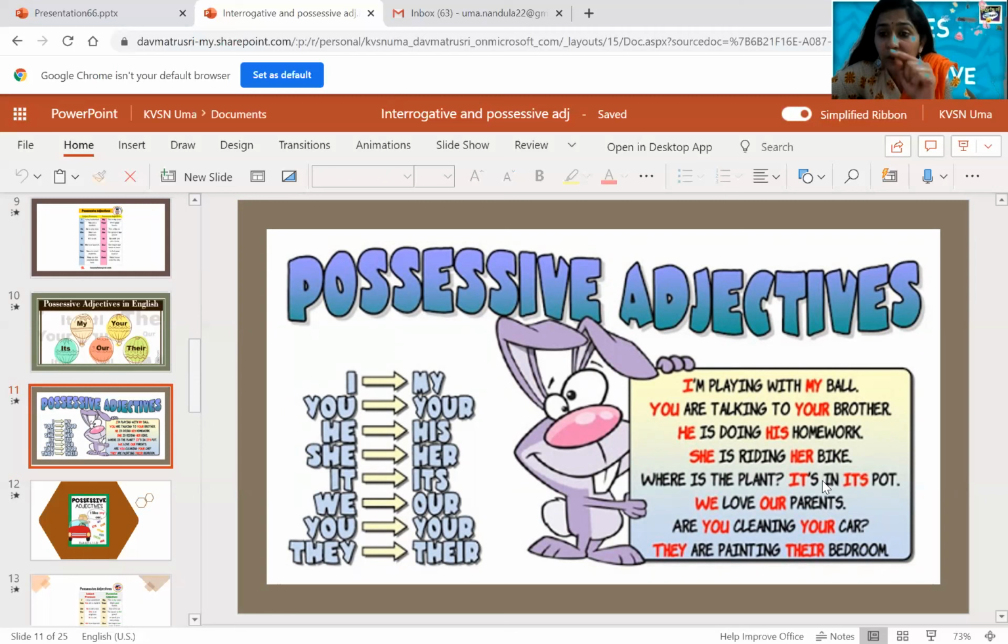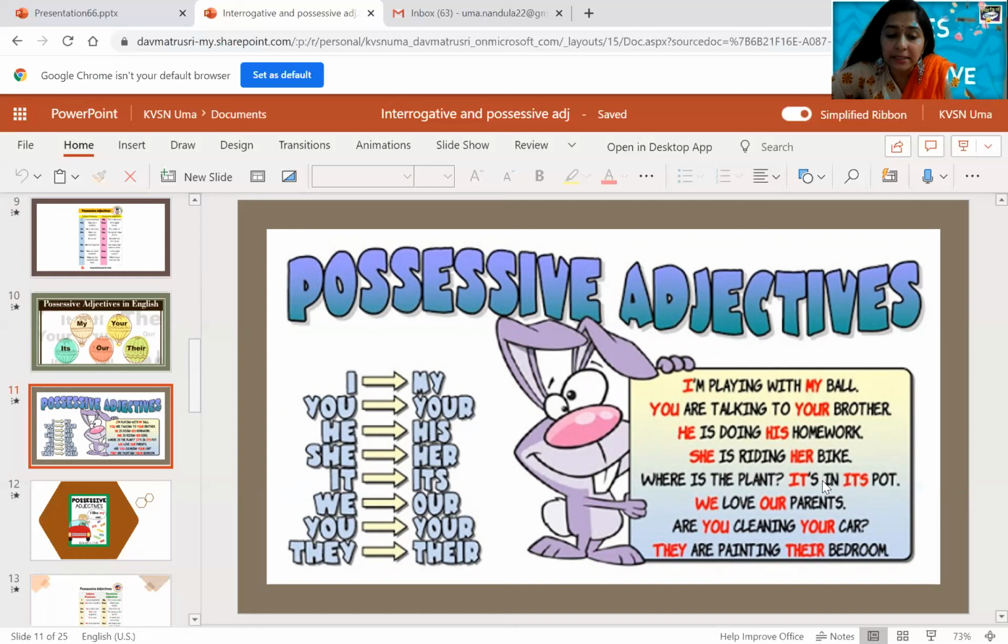So wherever I put the question whose, I'm getting the answer. If you put the question whose, you will get the answer for possessive adjectives, children. Whose ball? My ball. Whose brother? Your brother. Whether it be a question also: who is playing with my ball? Here it's an interrogative question. But in it, my ball becomes a possessive adjective, children.